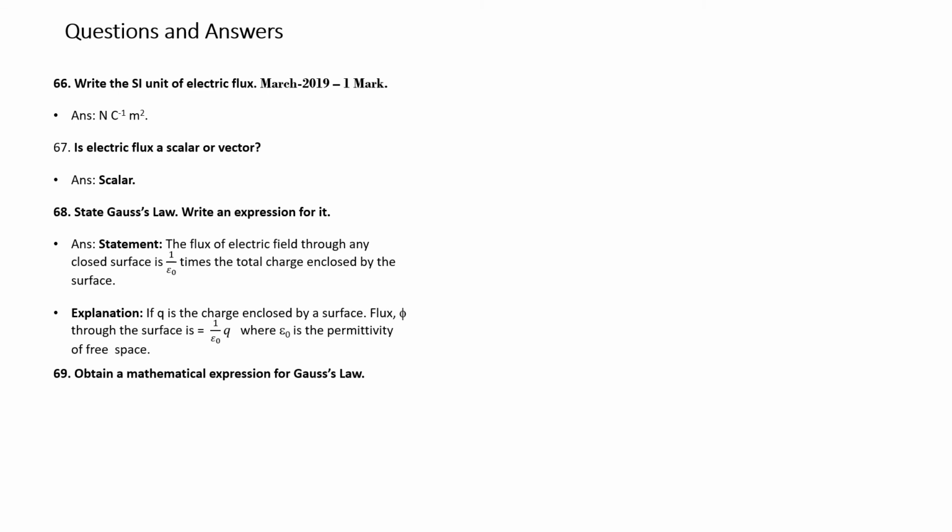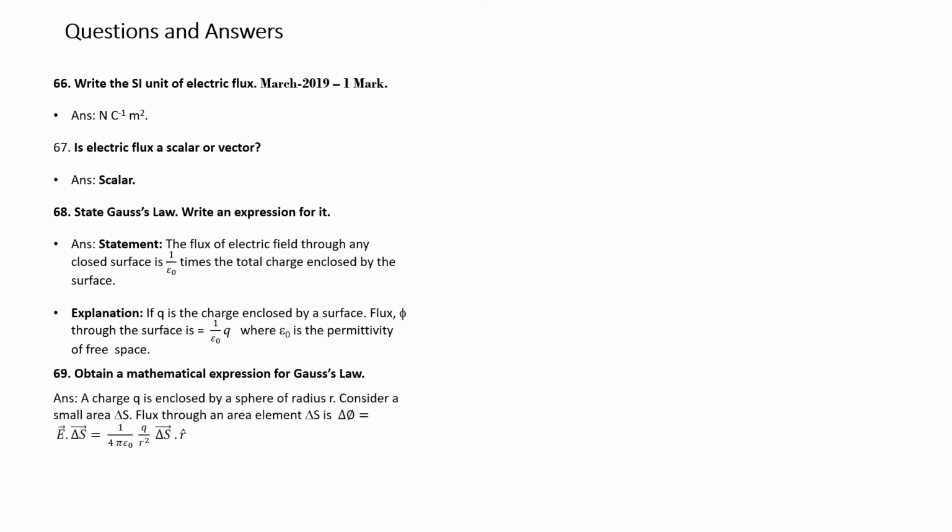Question number 69. Obtain a mathematical expression for Gauss law. We have a charge q, and we have to find a mathematical expression. This is also important. This is a derivation. A charge is enclosed by a sphere of radius r. Consider a small area delta s.